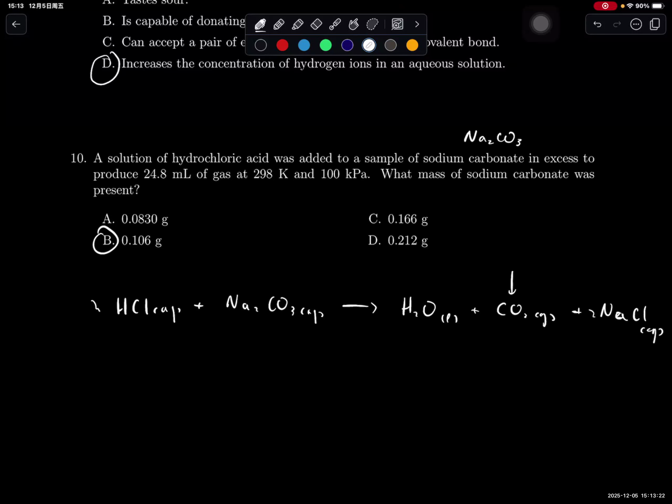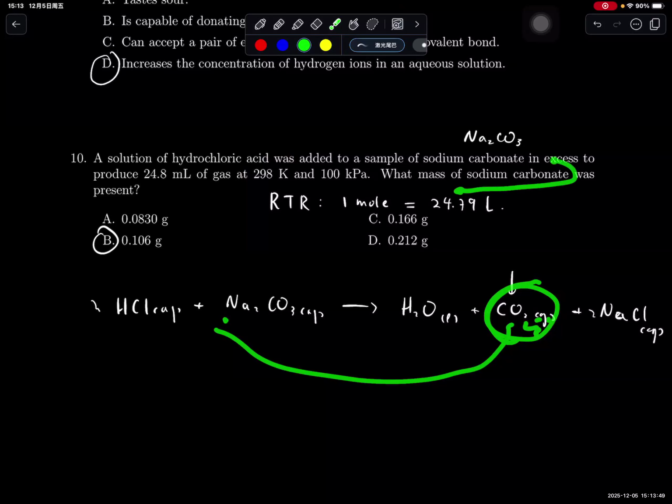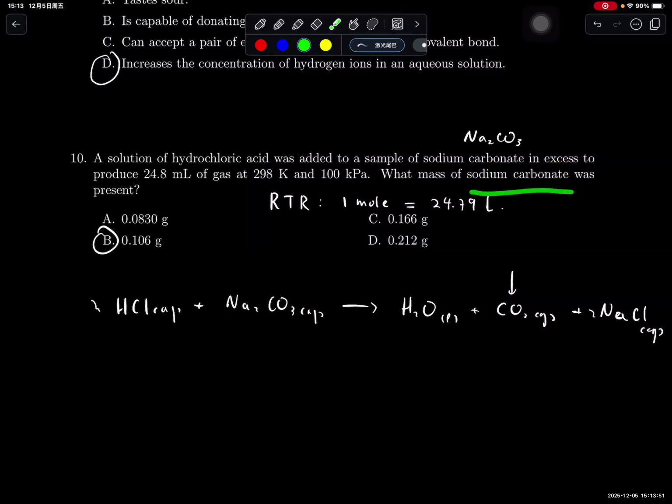Then the question tells you the volume of the gas. If you recall, this was RTP, right? In RTP conditions, 1 mole of ideal gas corresponds to 24.79 liters of gas. So you could use this relationship to work out how many moles of carbon dioxide are formed, and hence work backwards to figure out the mass of the sodium carbonate that has been used.